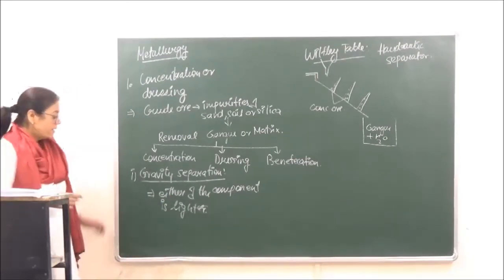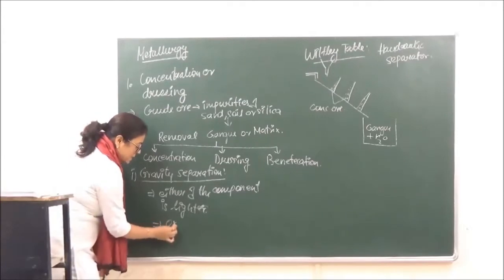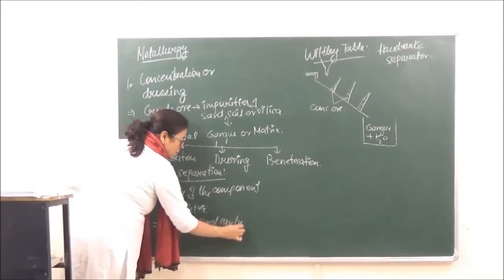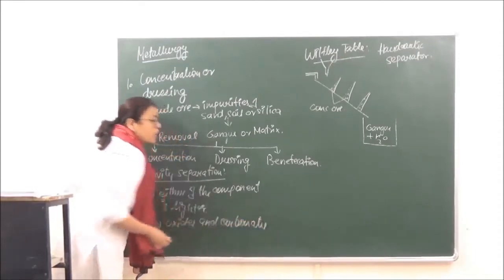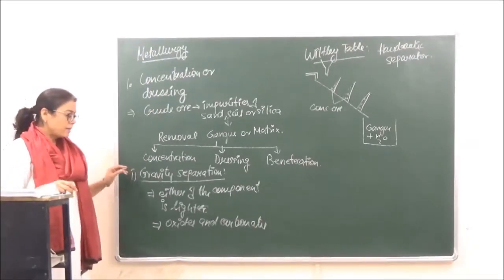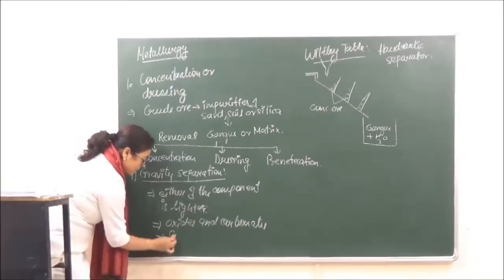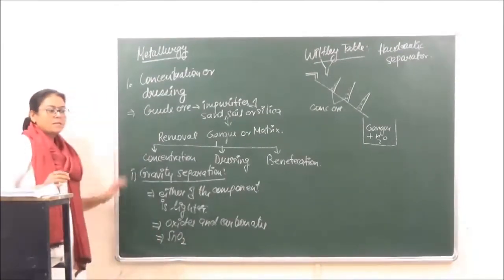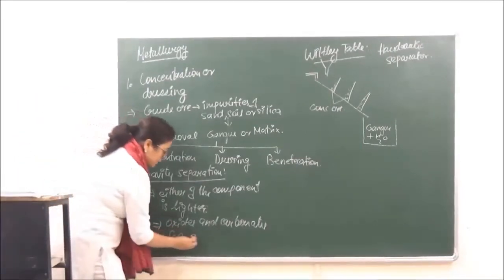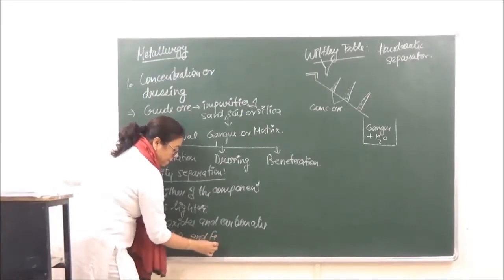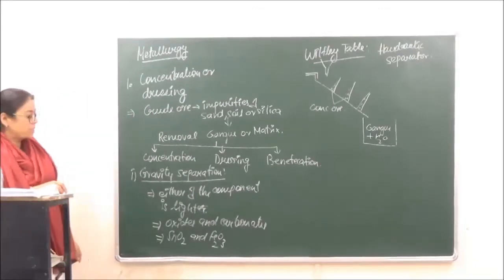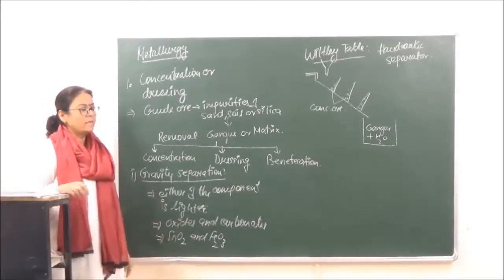Now generally we say that ores of oxides and carbonates are concentrated by this method. For example, we have cassiterite, SnO2, okay, and hematite, which is an ore of iron. They are concentrated by this method. Cassiterite and hematite. Okay?